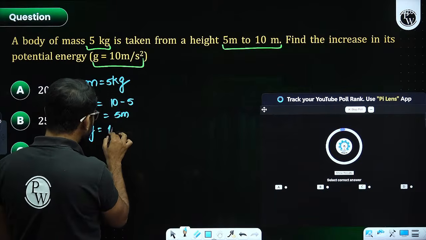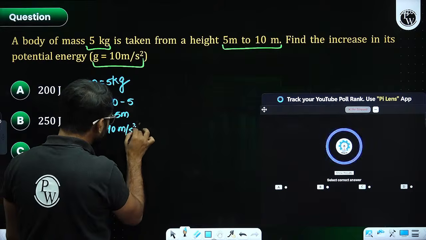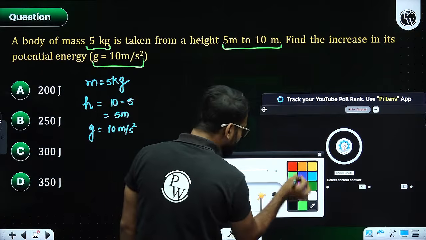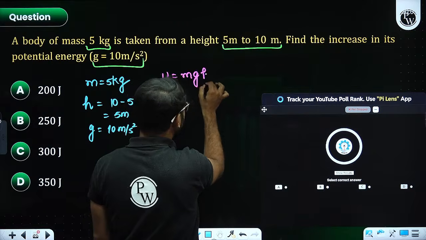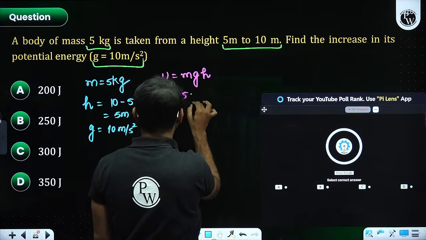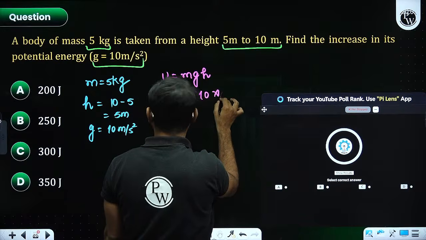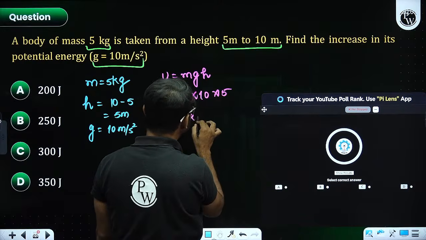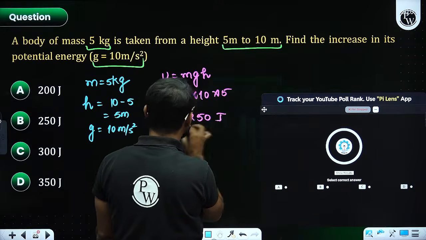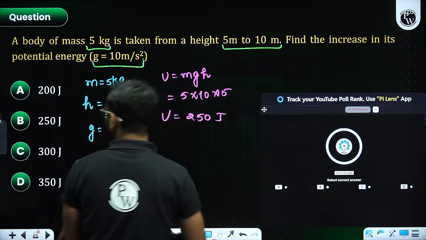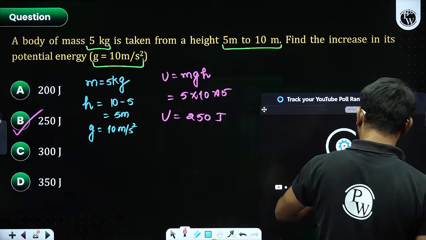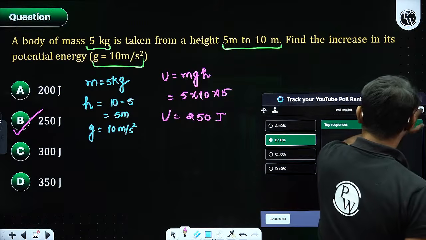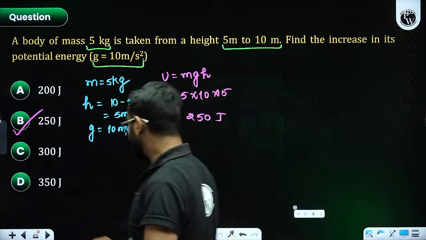Value of G is given as 10 meter per second square. Potential energy is going to be mgh. Mass is 5, G value is 10, height is 5, that means 250 joule will be the value of potential energy. As a result, option number B is correct.